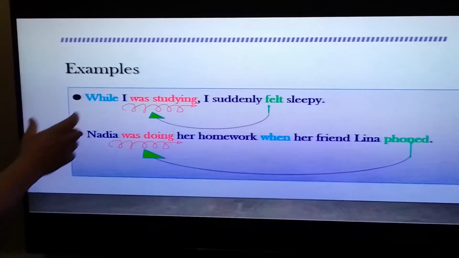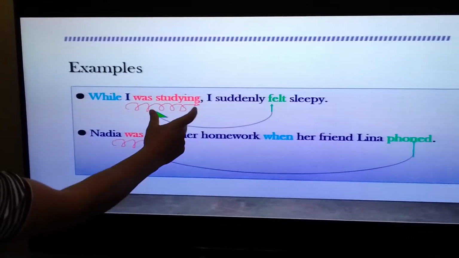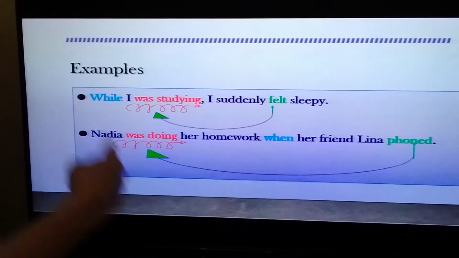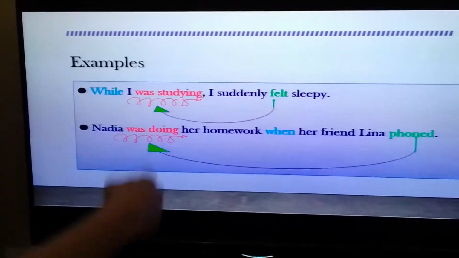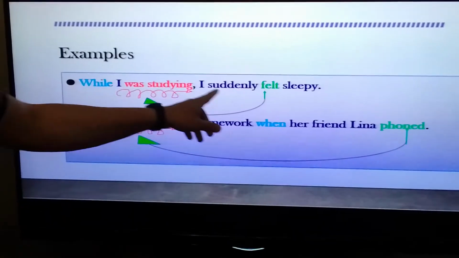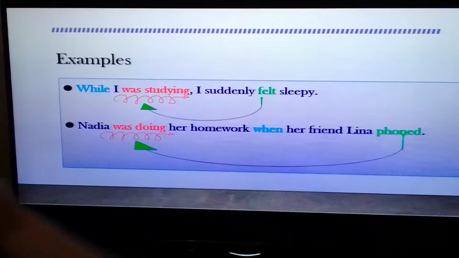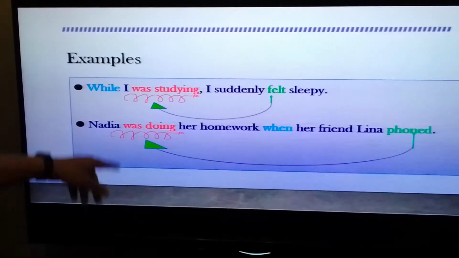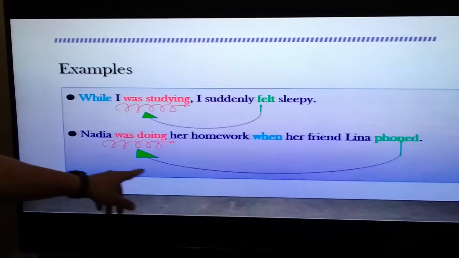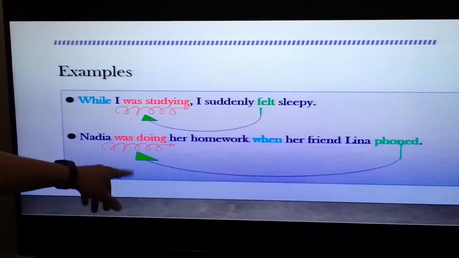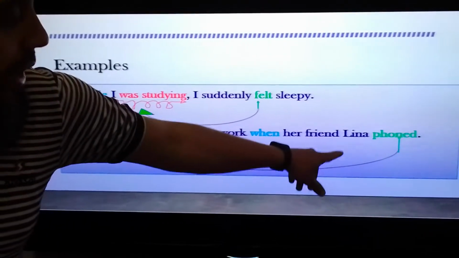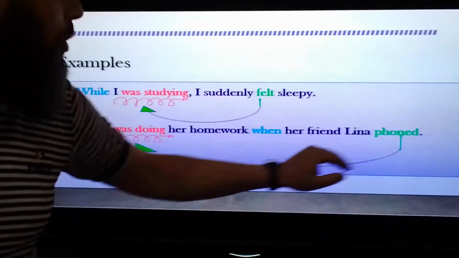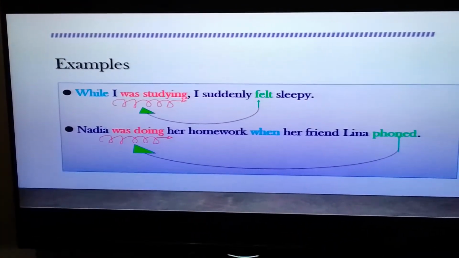Now, let's start. While I was studying, I was studying means I took a long time, I suddenly felt sleepy. The next: Nadia was doing her homework, it means she might take two hours, when her friend Lina phoned.